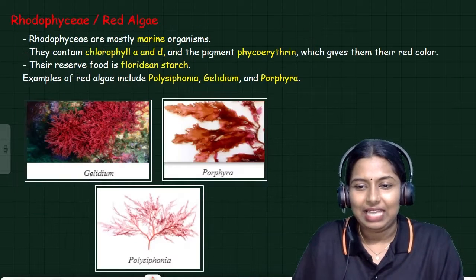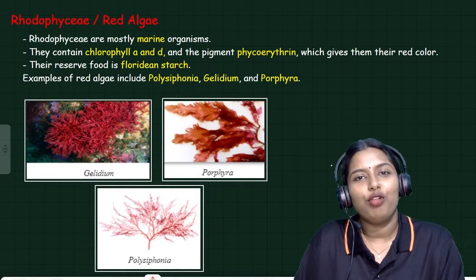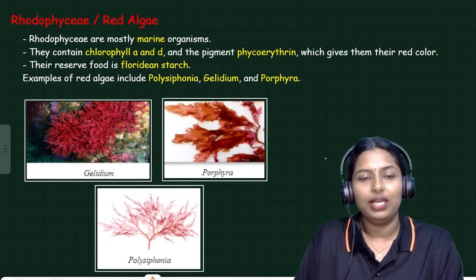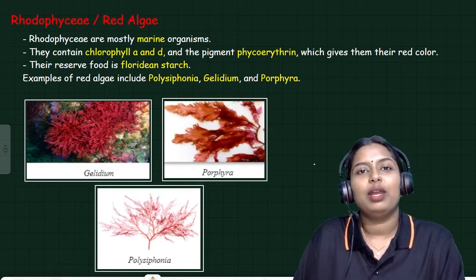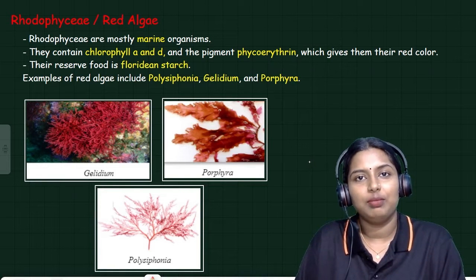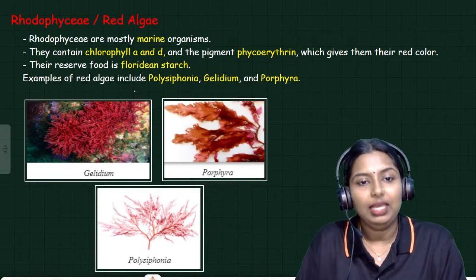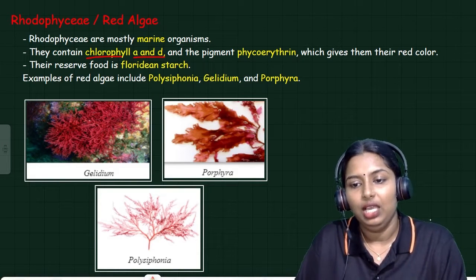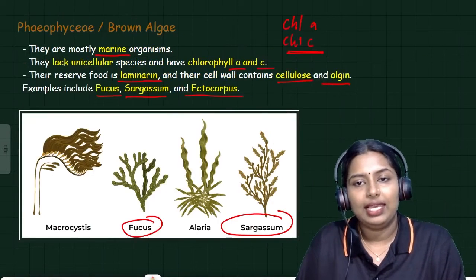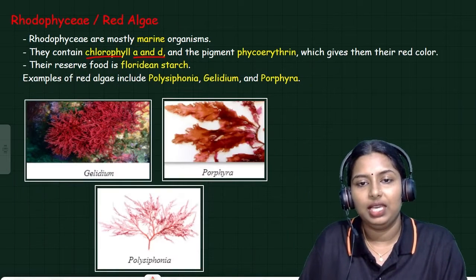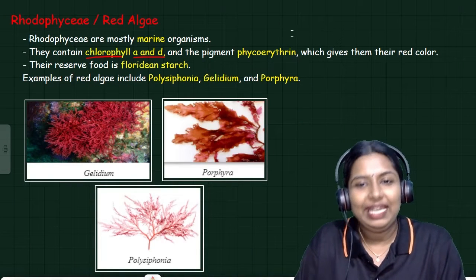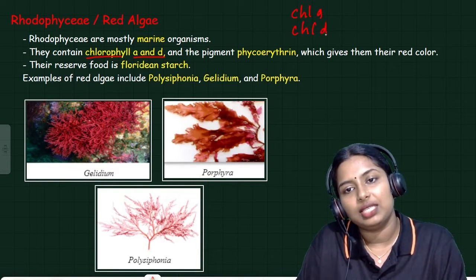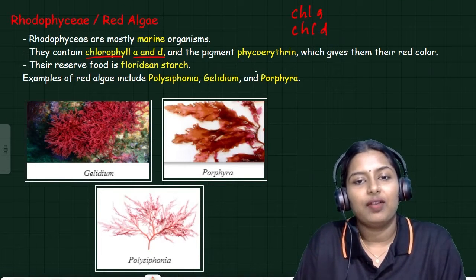Clear? Next is Rhodophyceae, or red algae. It is also marine, present in marine water. They contain chlorophyll A and chlorophyll D. In the case of brown algae, chlorophyll A and C are present, but when it comes to red algae, chlorophyll A and chlorophyll D. These are the pigments present in red algae.